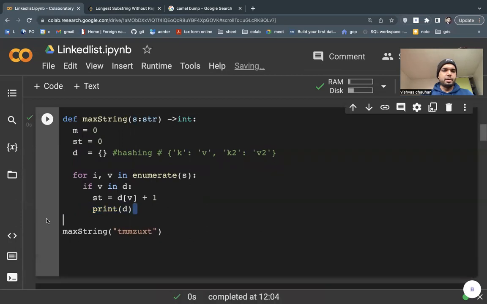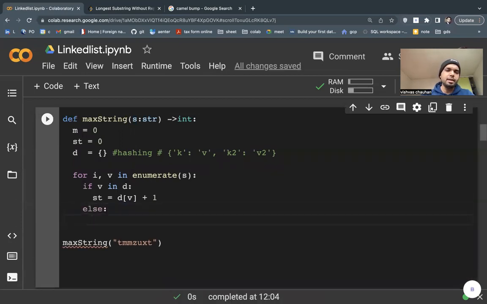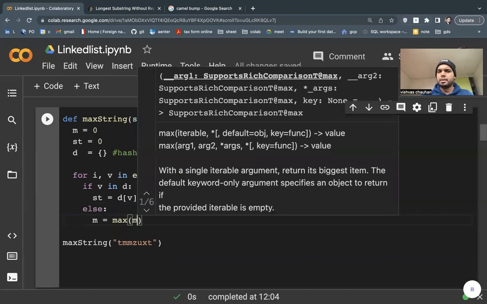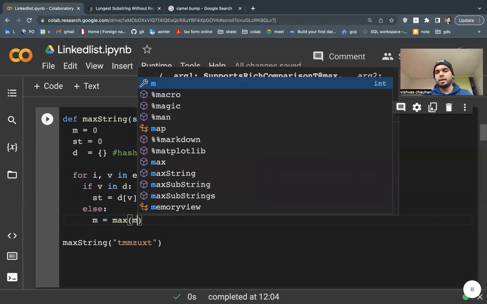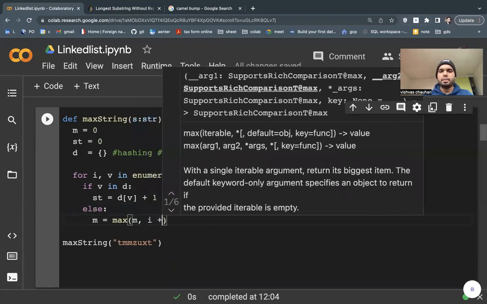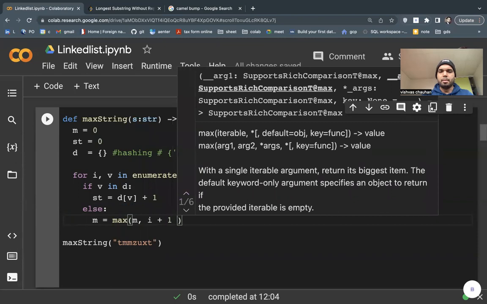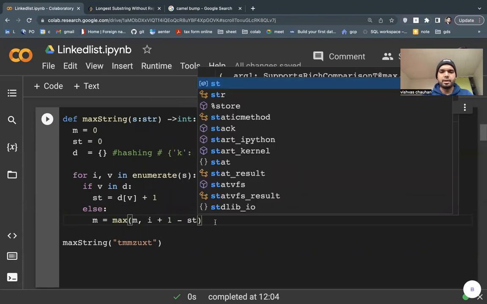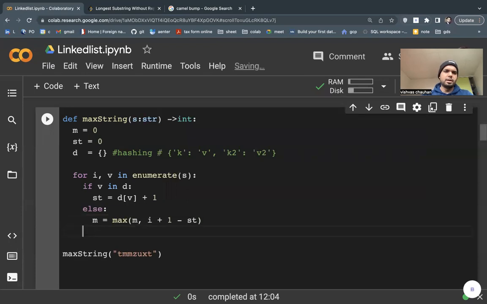Video will be long and people don't like it. So anyway, now else, what I need to get is my max. That's all. This is what I said. I need to get the max function between my max and my current, that is my index, plus 1 minus starting point. Okay, and that's all.